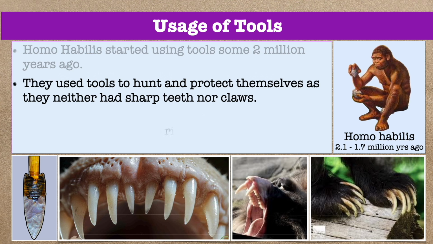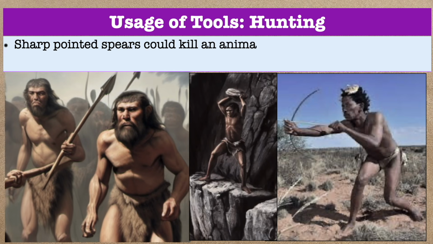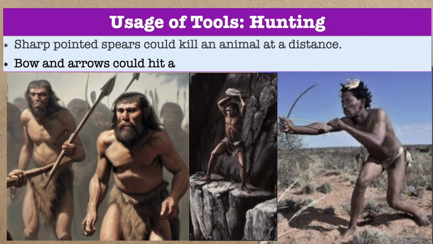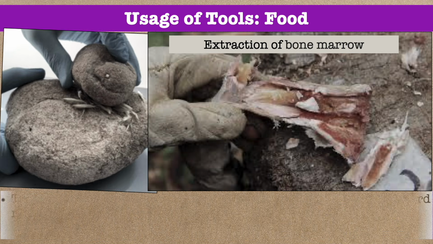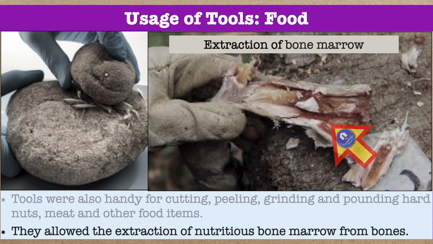Tools provided the defenseless early humans with essential capabilities to rise to a higher position on the food chain. Sharp pointed spears could kill an animal at a distance. Bow and arrows could hit a faraway target with high accuracy. Tools were also handy for cutting, peeling, grinding, and pounding hard nuts, meat, and other food items. They allowed the extraction of nutritious bone marrow from bones.